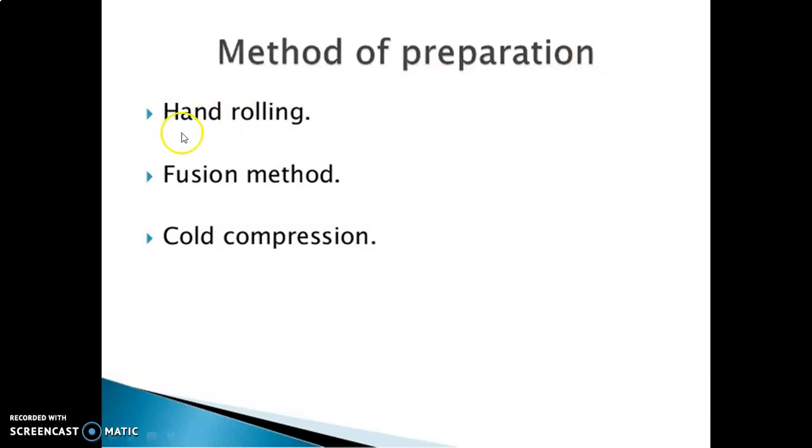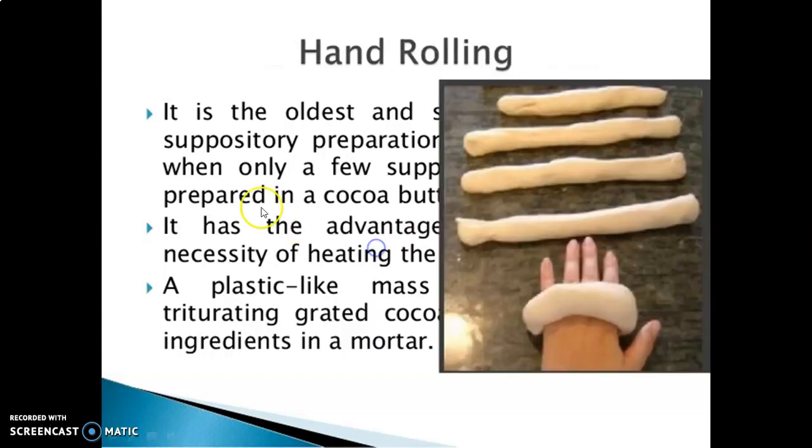Method of preparation: there are a total of 3 methods: hand rolling, fusion method and cold compression. First of all, hand rolling. It is the oldest and the safest technique of suppository preparation. When only a few suppositories are to be prepared with cocoa butter, this technique is used. It has the advantage that there is no necessity of heating. A plastic-like mass is formed by triturating grated cocoa butter and other ingredients in a mortar.